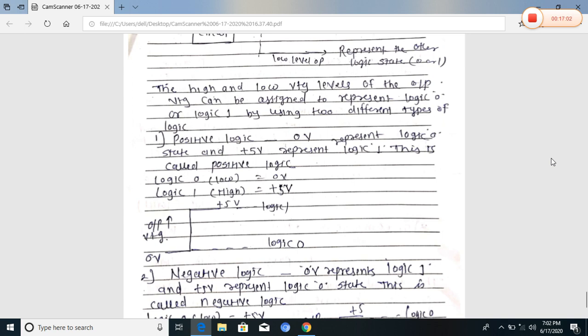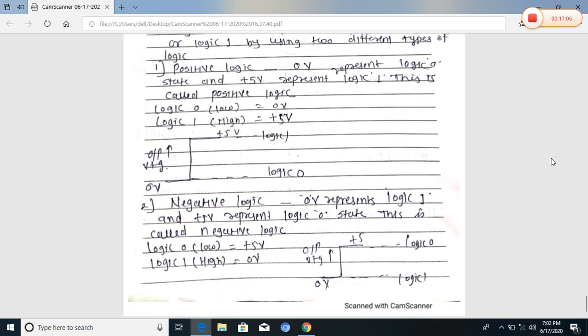And in negative logic, 0 volt represents logic 1 and plus 5 volt represents logic 0. So this is called negative logic. Logic 0 is plus 5 volt, which is the low level, and logic 1 is represented as high, that is 0 volt, called the high level voltage.